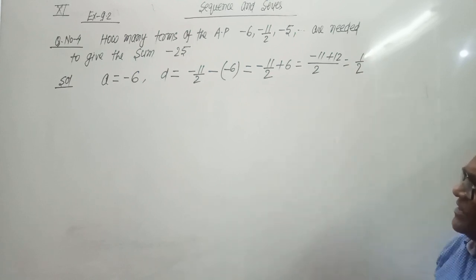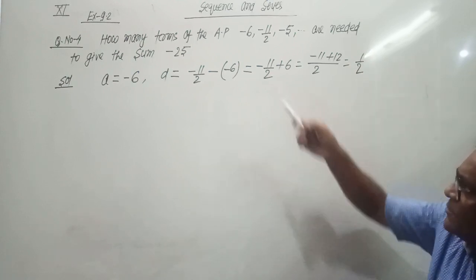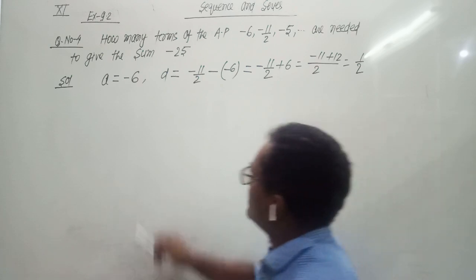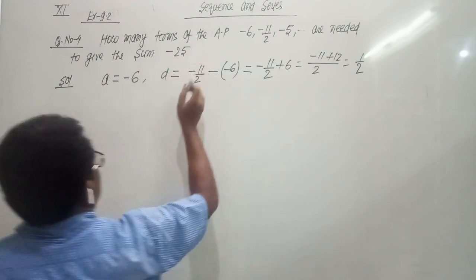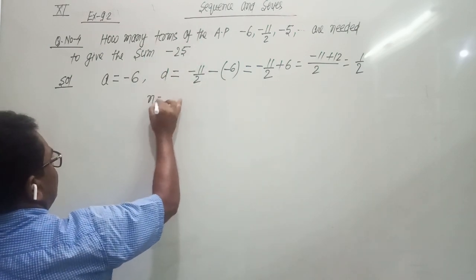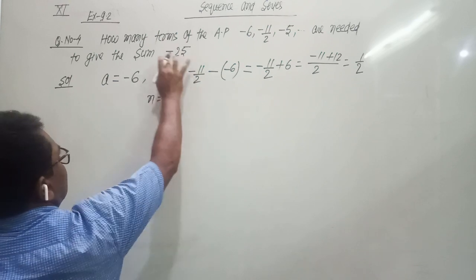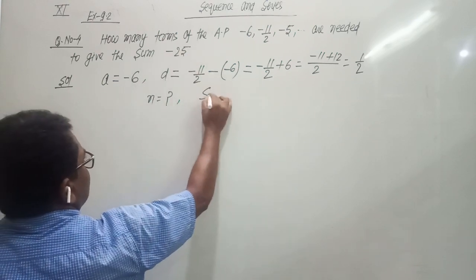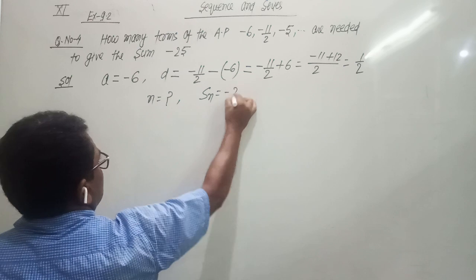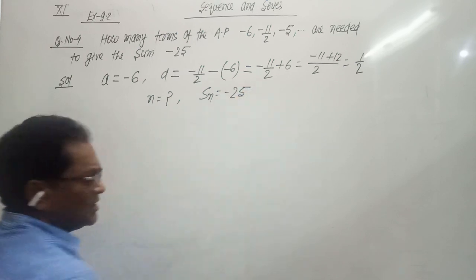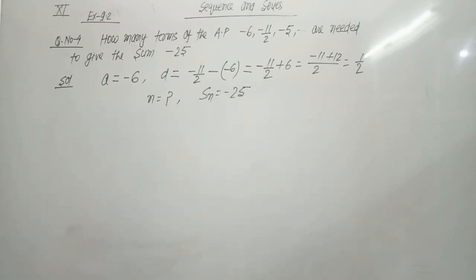This is the value of d. And what do we have to calculate? We have to calculate n. How many terms means n we have to calculate. And the sum is given. Sn is given, minus 25. So we use the formula for finding the sum to n terms. We use the formula for Sn.